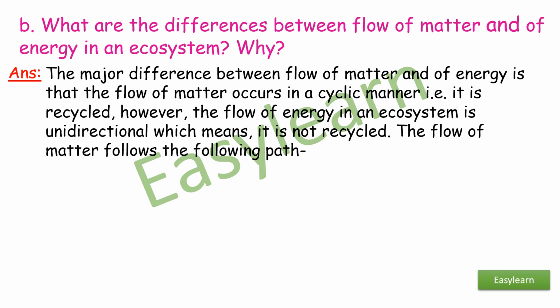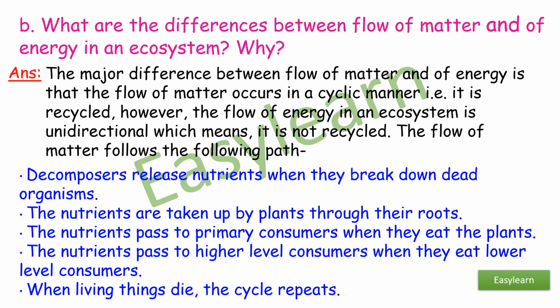The flow of matter follows the following path. Decomposers release nutrients when they break down dead organisms. The nutrients are taken up by the plants through their roots. The nutrients pass to the primary consumers when they eat the plants. The nutrients pass to higher level consumers when they eat the lower level consumers. When living things die, the cycle repeats.